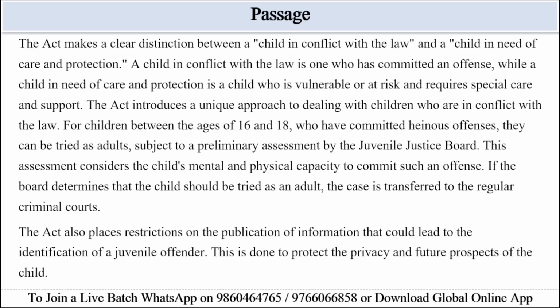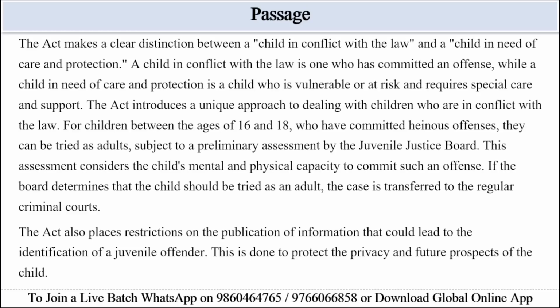We can summarize this passage as follows. The passage explains that the Juvenile Justice Act 2015 focuses on special care, protection, treatment, rehabilitation, and reintegration of children who come into contact with the law, rather than on punishment. It introduced Juvenile Justice Board at the district level composed of a metropolitan or judicial magistrate of the first class and two social workers, at least one woman, to assess the age and circumstances of a juvenile and decide appropriate rehabilitative measures.